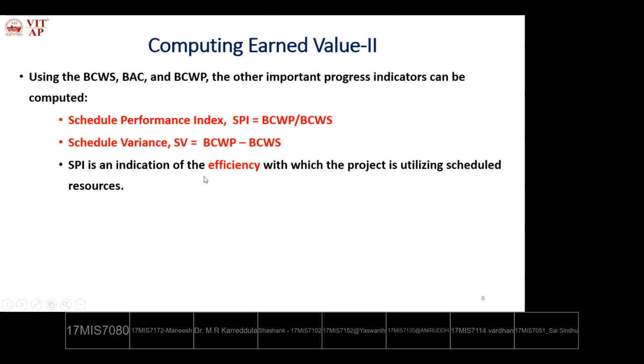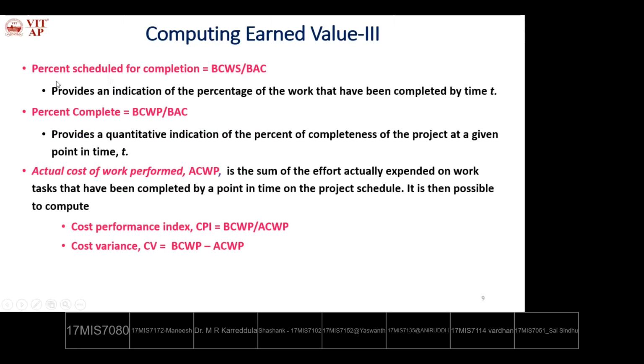SPI is an indication of the efficiency with which the project is utilizing scheduled resources. So it ensures the efficiency of the scheduled resources. Then the other parameters, percent scheduled for completion. According to the schedule, how much percentage is scheduled? BCWS divided by BAC. The budget allotted for the scheduled tasks divided by the budget at completion.